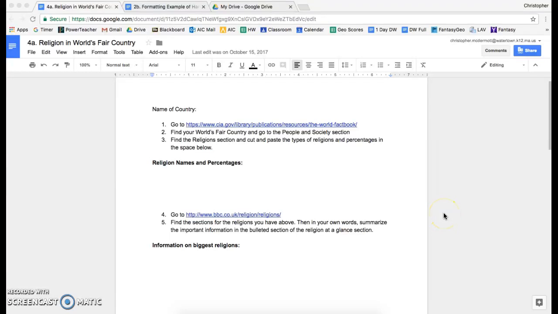These are the directions for finding information on religion in your World's Fair country. Start by typing in the name of your country at the top. For this example, we will use the United States.